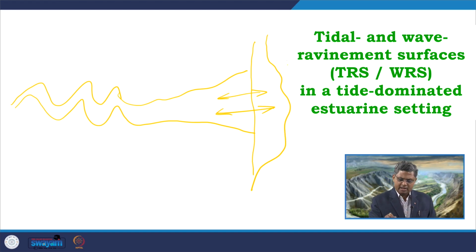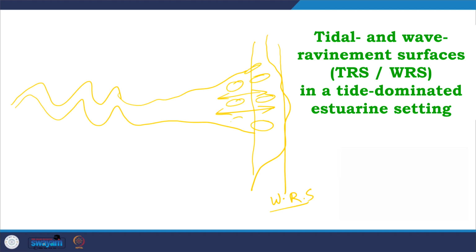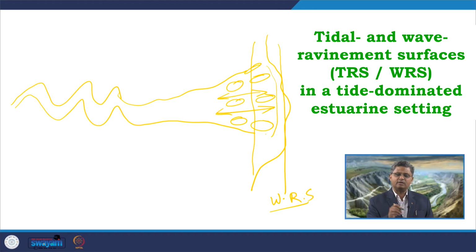So, definitely the wave refinement process will be confined somewhere here, it will not go much inside, because in this portion it will be buffered by multiple bars, commonly the tidal bars. Multiple this kind of bars formed along this river mouth area, estuary mouth area, and they will buffer the wave to come towards the shoreline. So, definitely the wave refinement surface will be much away from the actual shoreline in this particular area.